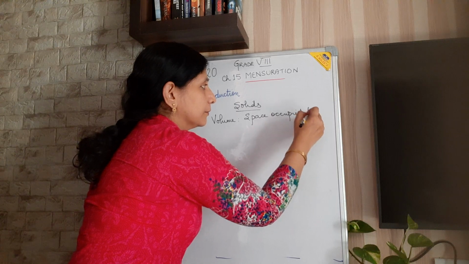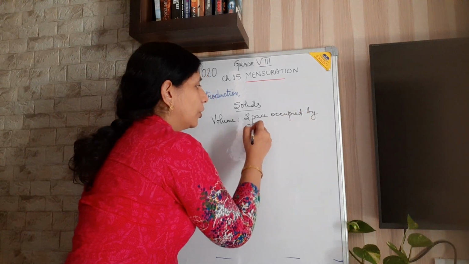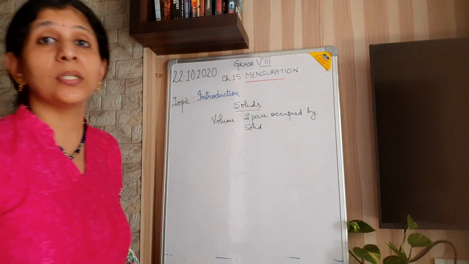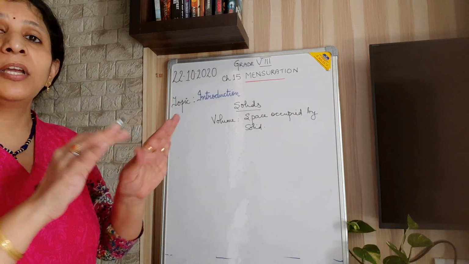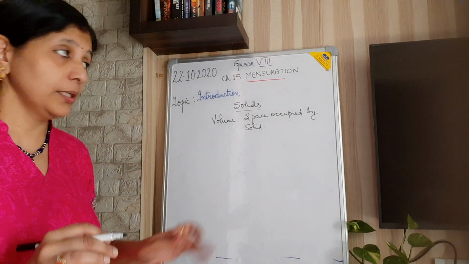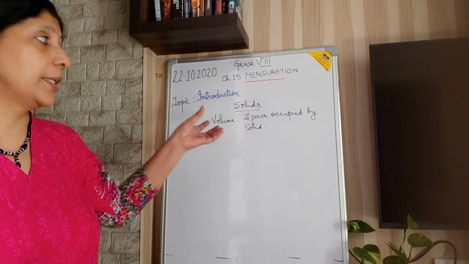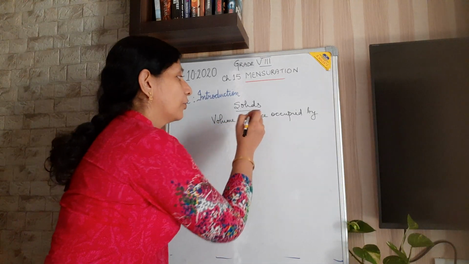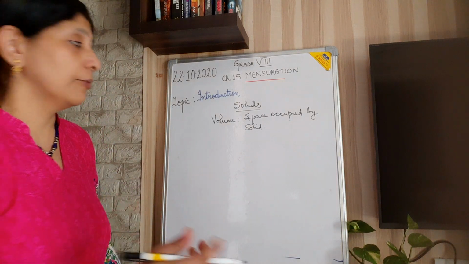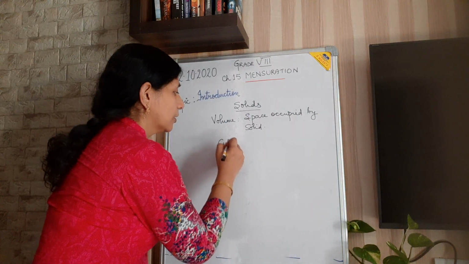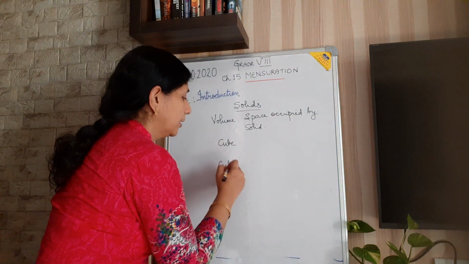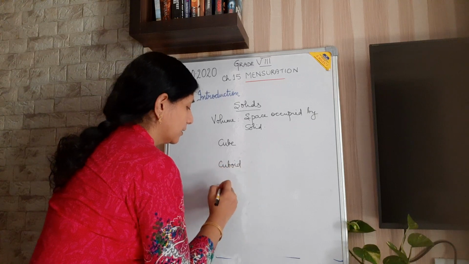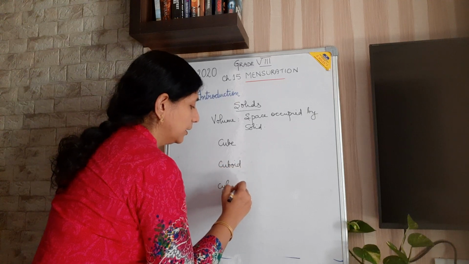Okay. So in the case of two-dimensional figures, the space occupied on the page while drawing it is called the area. Here in three dimensions, that is in the case of solids, the space occupied is called volume. So the volume of certain things, that is cube, cuboid and cylinder, you have to learn this year.